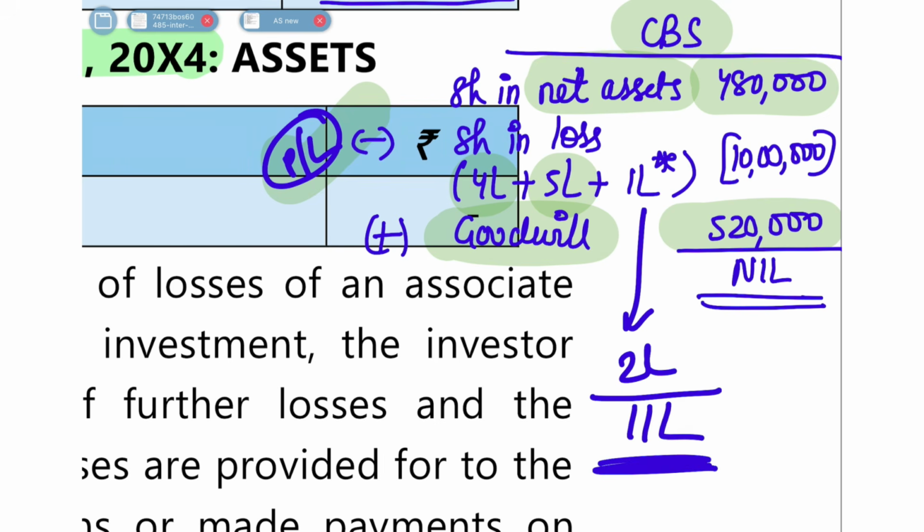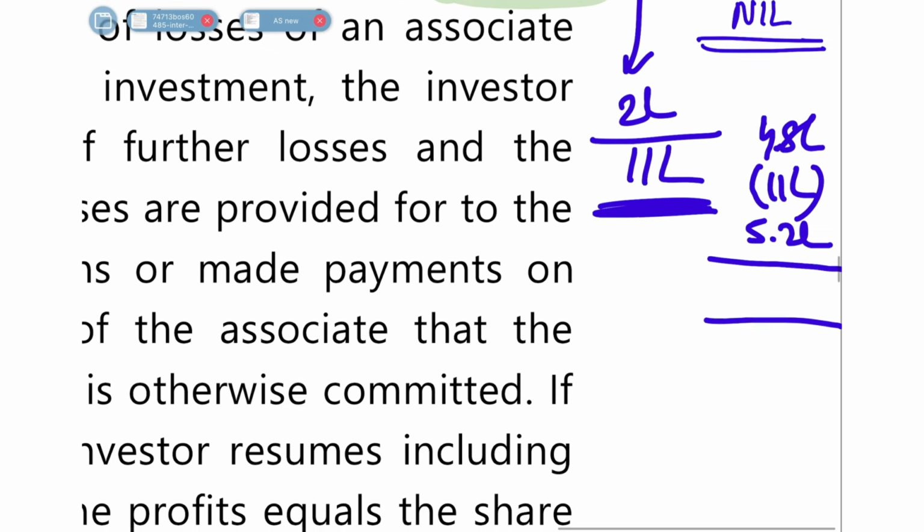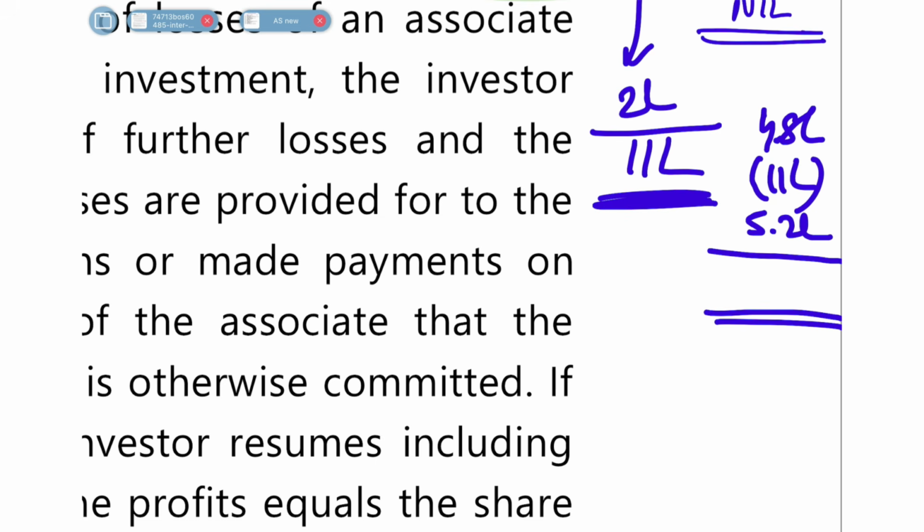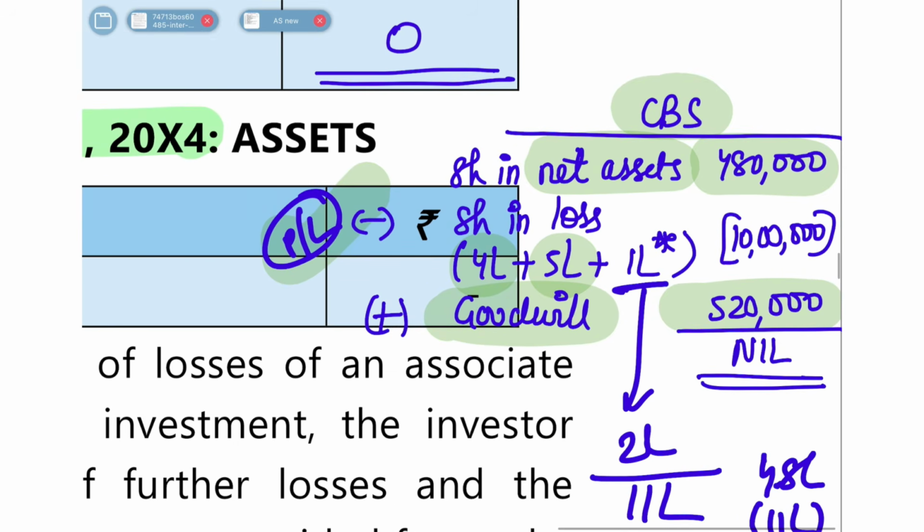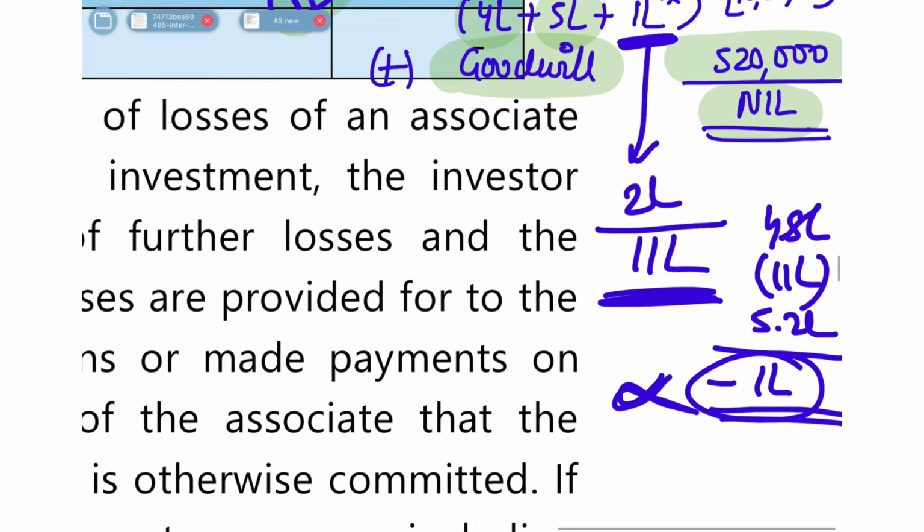So if you see 11 lakh rupees, if you do, then it will be 4 lakh 80,000 minus 11 lakh rupees and then 5 lakh 20,000 rupees. So how much will that be? Let's calculate. 4 lakh 80,000 minus 11 lakh rupees plus 5 lakh 20,000. So you'll get a negative figure of 1 lakh, and your investments in your book can never be negative. It cannot be negative. So what you do is, instead of reducing 2 lakh rupees from here, you only reduce 1 lakh rupees from here, so that your end value comes as nil.